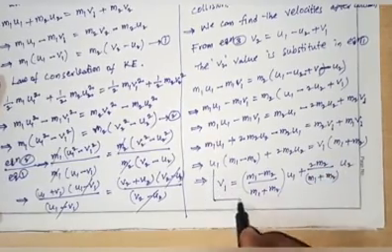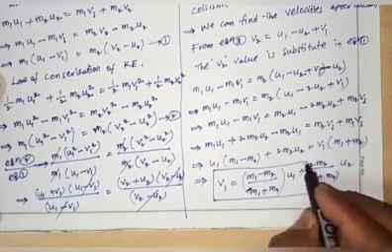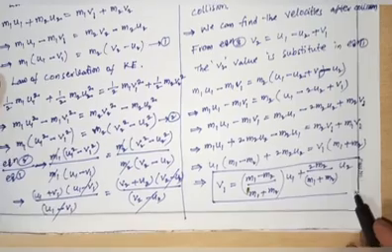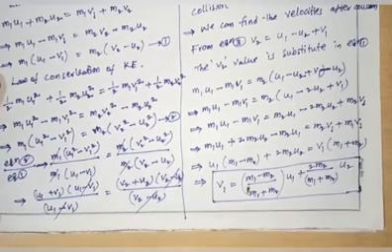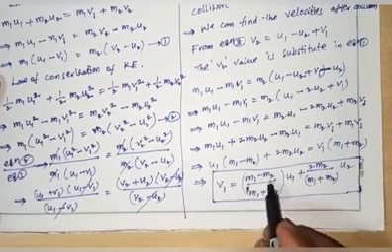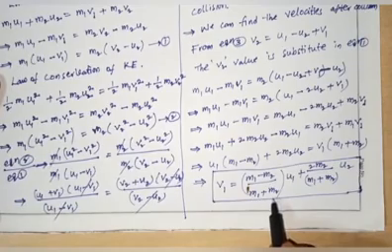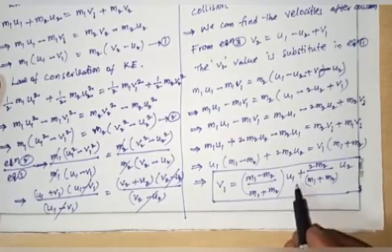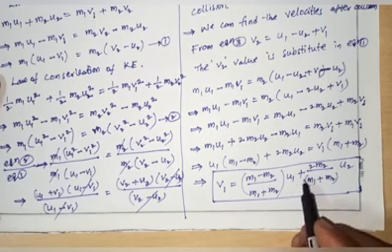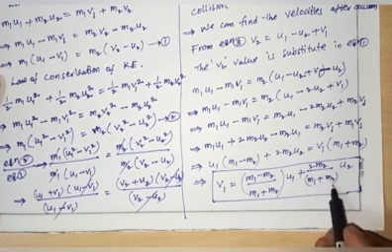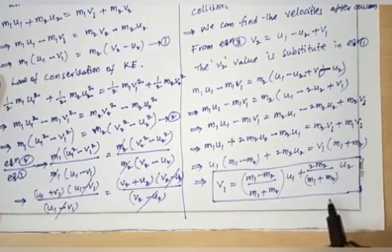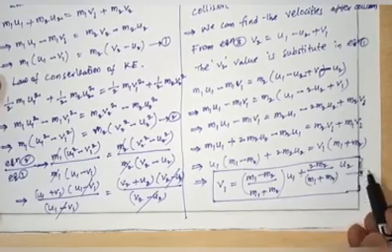So this is the v1 equation. After the collision, v1 equals (m1 minus m2) by (m1 plus m2) into u1 plus 2 m2 by (m1 plus m2) into u2. So this is equation number 4.